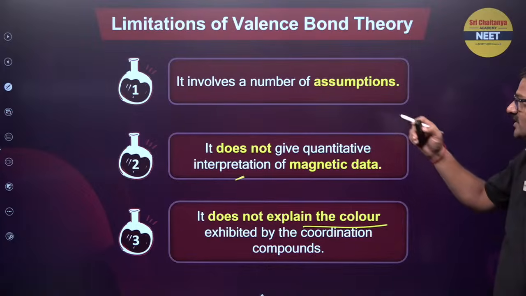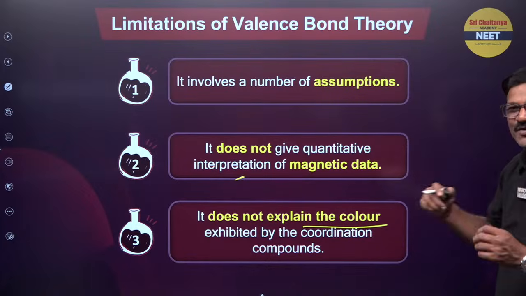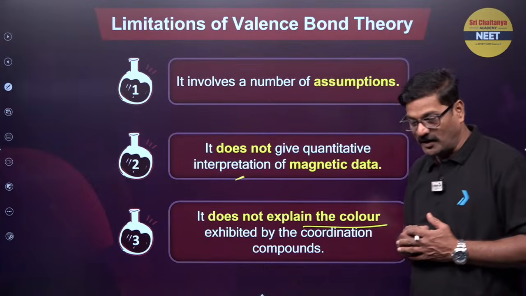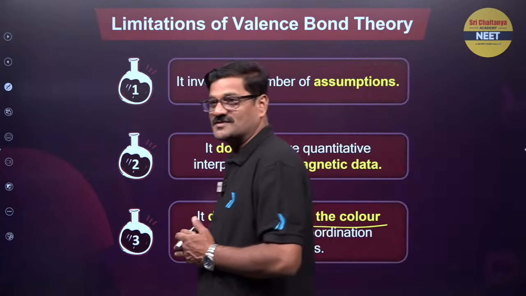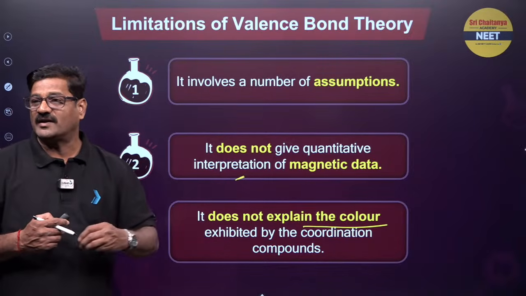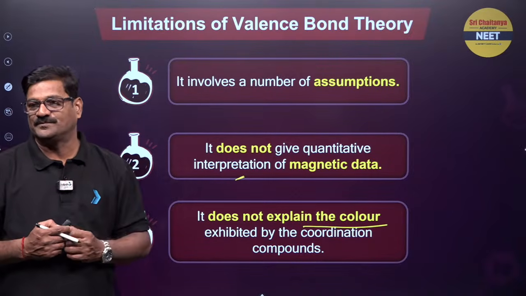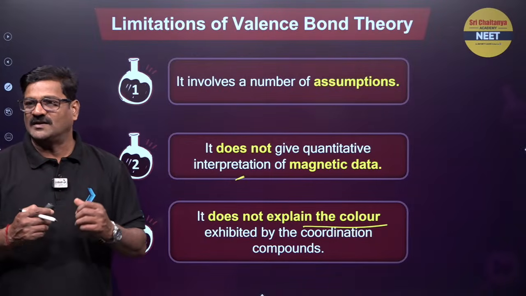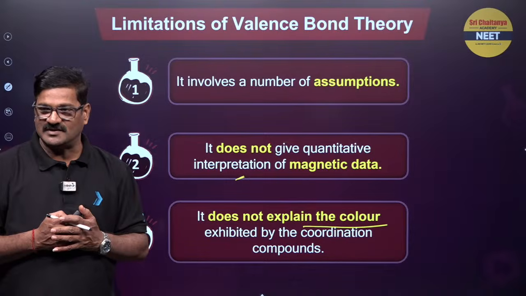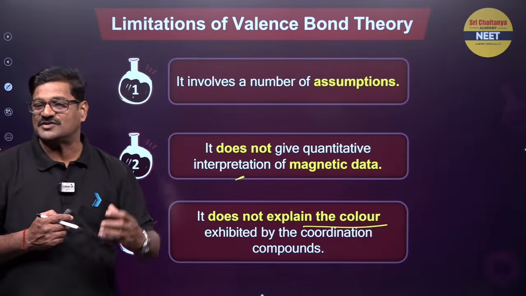You can check it. It involves a lot of assumptions, but Linus Pauling got the Nobel Prize because of assumptions. It does not give a quantitative interpretation of magnetic moment data. Okay, it does not explain the actual color of the compounds that is exhibited. The reason behind the color exhibition is not explained.